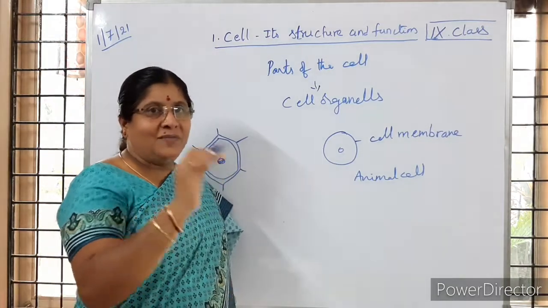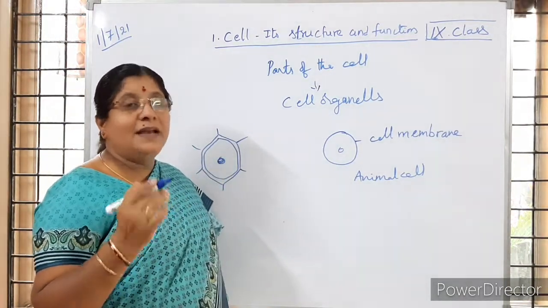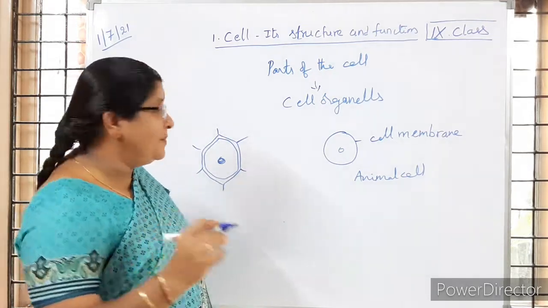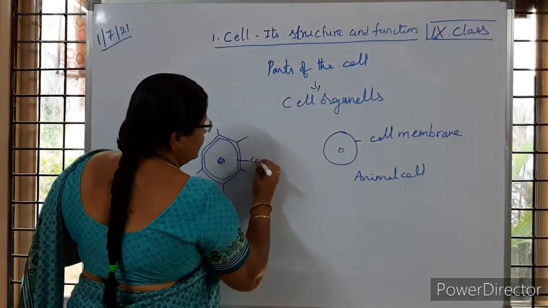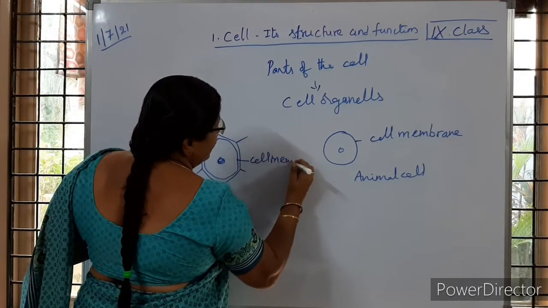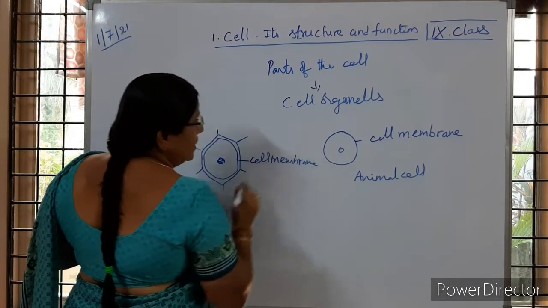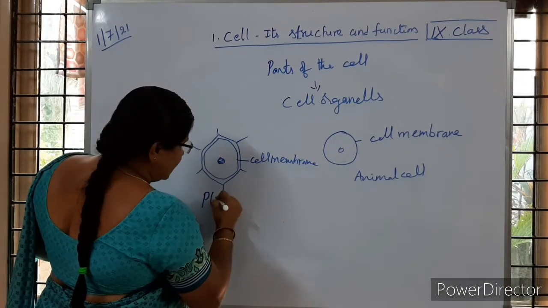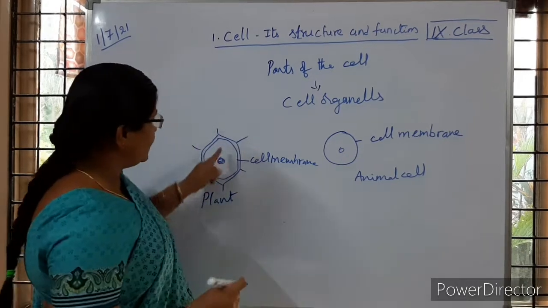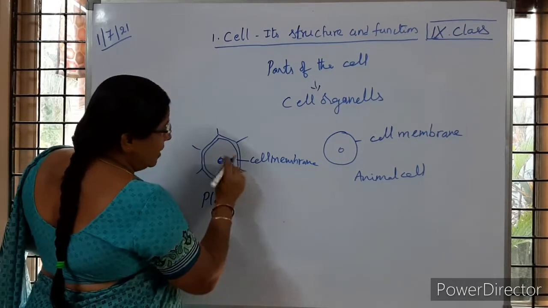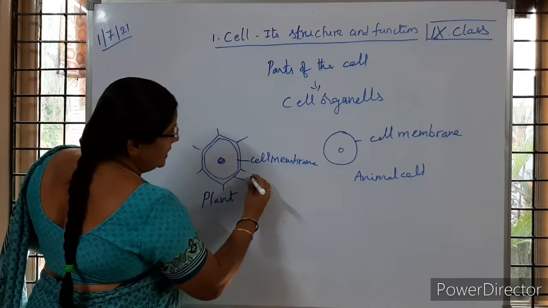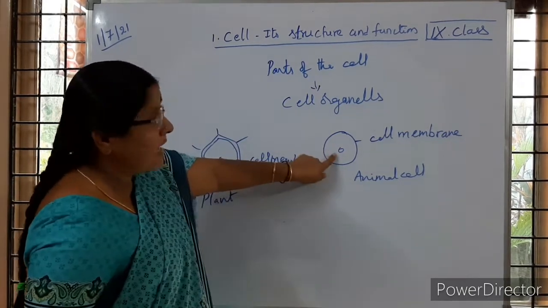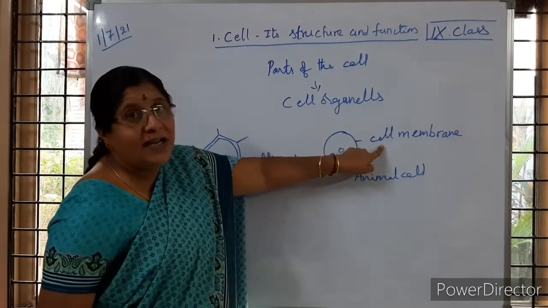Cell wall is present in plant cell, is it not, children? Cell membrane is present in both the cells. So what is that cell membrane you studied? Cell membrane is the outermost covering. But in what way do the plant cell and animal cell differ? The plant cell contains a cell wall above the cell membrane. Whereas in animal cell, only the cell membrane is the outermost covering.